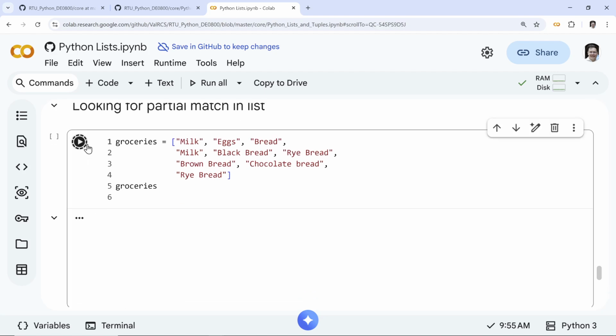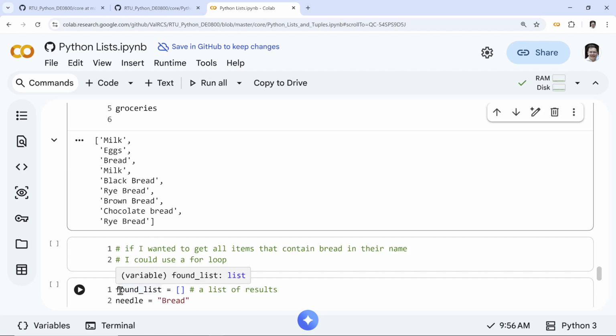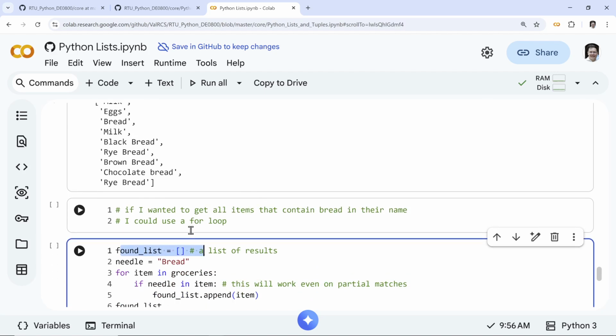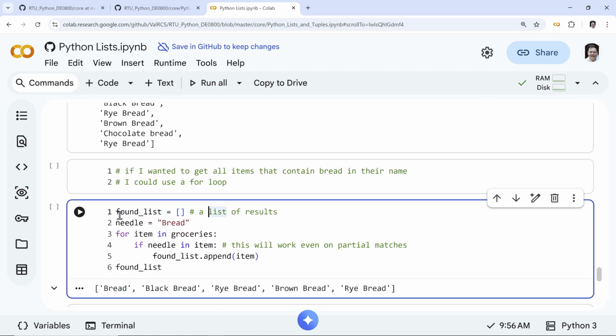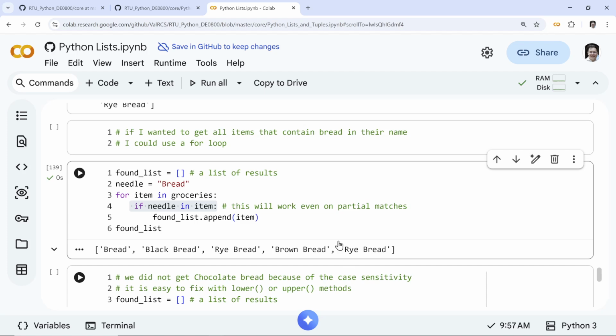So, and we saw this in the very beginning, right? We want only bread. So this is the approach. You have an empty list, again, a loop, found list, what we find, we don't have anything. We have a needle. Well, in this case, luckily it's bread, not needle. And we check inside the item itself. So for item in growth, if needle in item, right? If bread is in our text, then we found the list append and we find all the new list, right? So we didn't get chocolate bread. Why? Because we had case sensitivity.